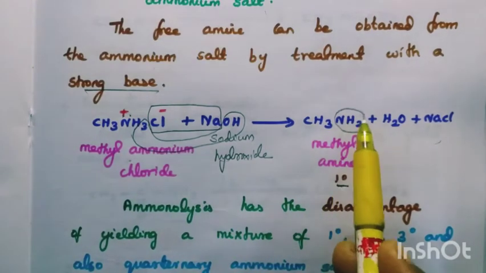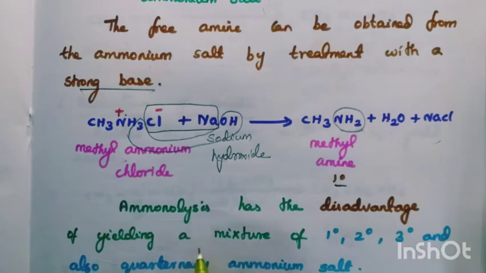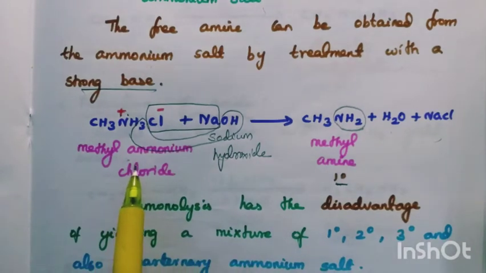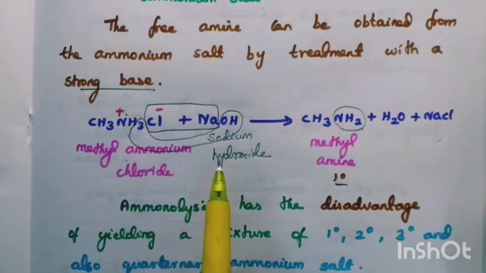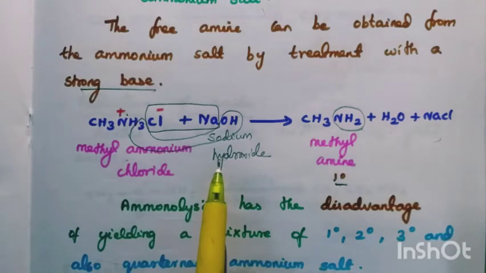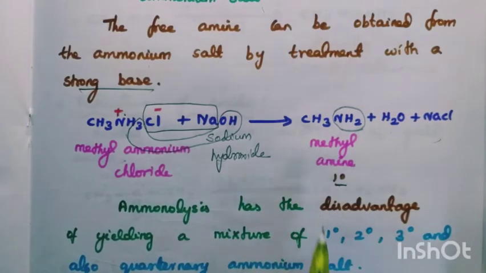Why is it called a primary amine? Since we have an NH2 group. So the quaternary ammonium salt treated with NaOH gives a primary amine.